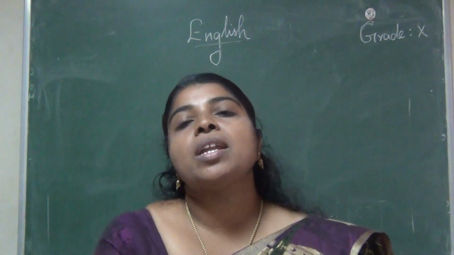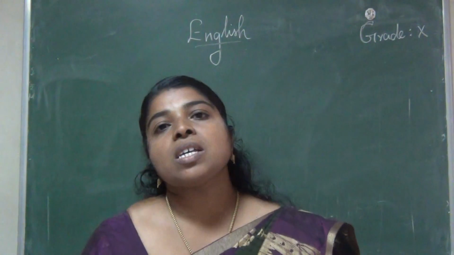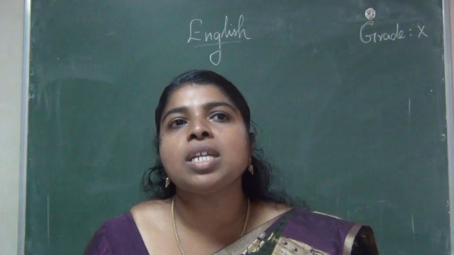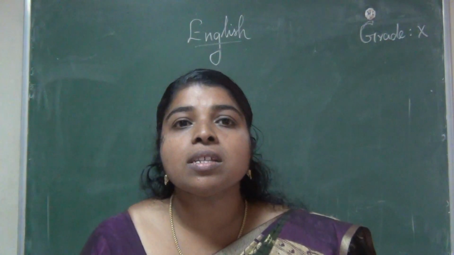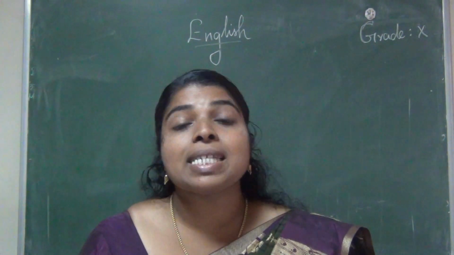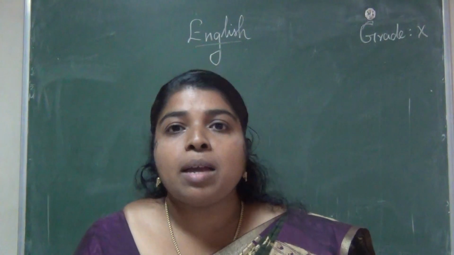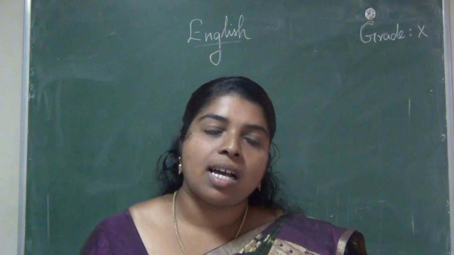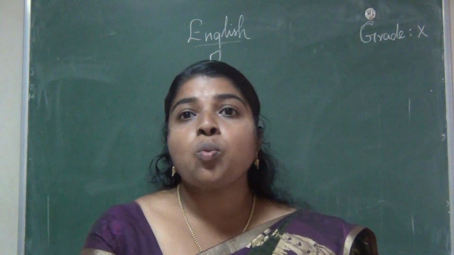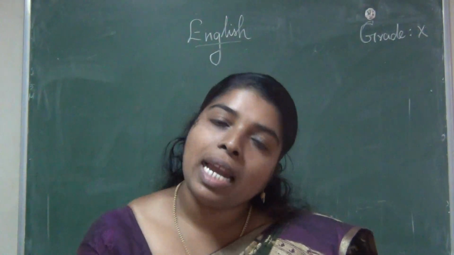Okay, children. So now the next thing we are going to talk about is assonance. What is the difference between alliteration and assonance? In assonance, the vowel letters, A, E, I, O, U, that sound will be repeated again in the same line. That is called assonance. Consonance is also there, but here we talk about assonance. The vowel sounds are repeated again in a line.